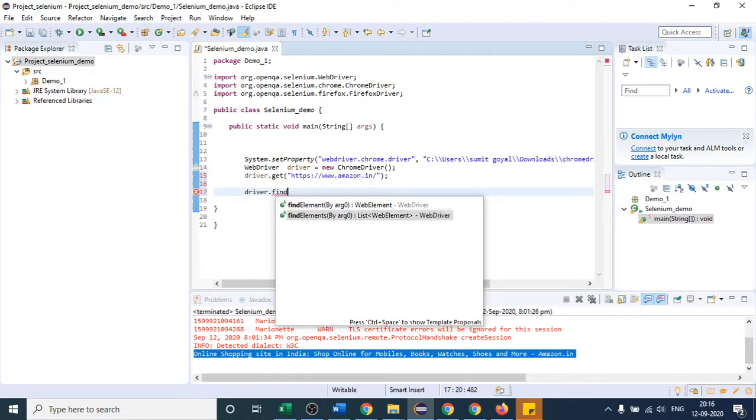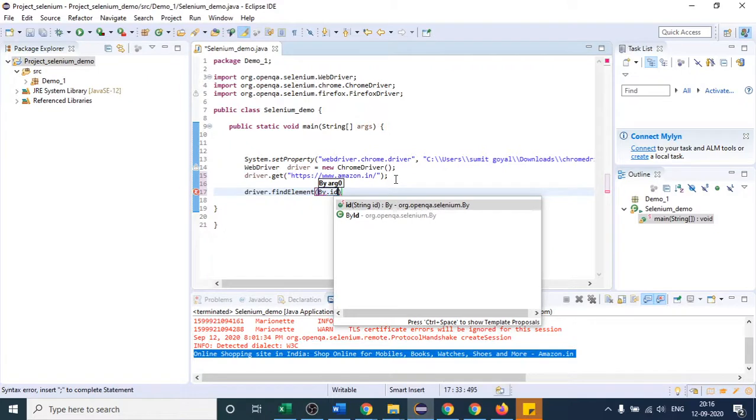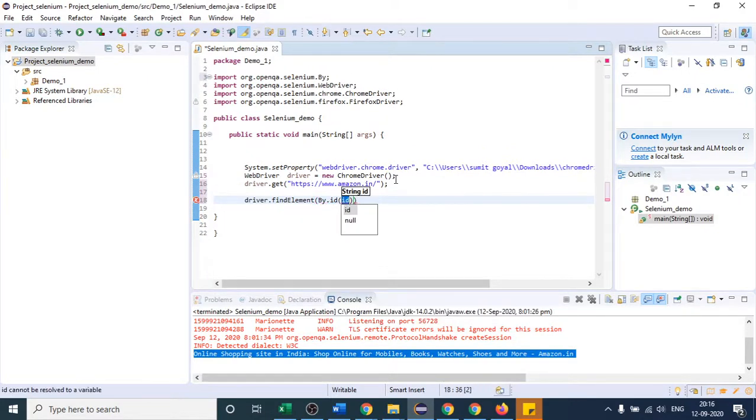We will discuss it after 3 or 4 classes. As of now, we are dealing with only one element, so you have to use driver.find element. After that, it is asking, understand this way, so it will be easier, how you have to find the web element, which is the text box. I have to find it by ID, so I will write by dot ID. After that, press enter. After that, it is expecting the value of the ID. What is the value which we have copied from the browser? This one. Okay, so no, it is not the one. Again, I have to go.